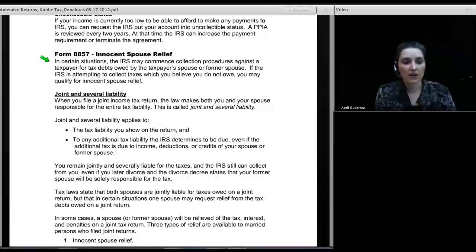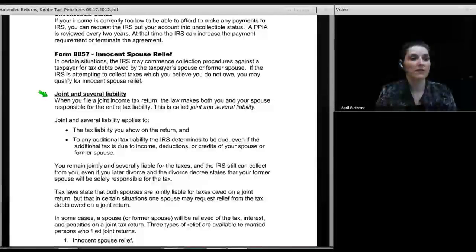And it is entirely possible, and not that uncommon, that in a situation where a joint return was filed, one spouse is responsible for most or all of the tax owed. But the IRS doesn't care about that. When a joint return is filed, we get into something called joint and several liability. And the IRS says that under joint and several liability, the fact that you signed that return means you've agreed to all of the tax responsibility on that return. And we don't care who or why the money on the return is owed. What we care about is you agreed to be liable for that.